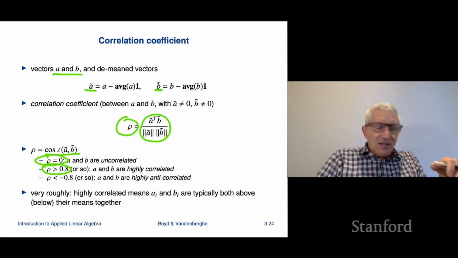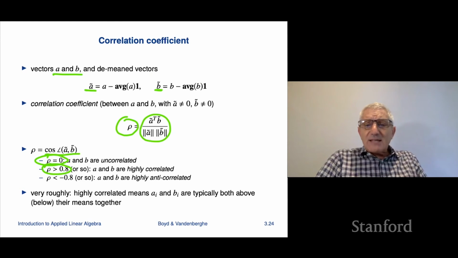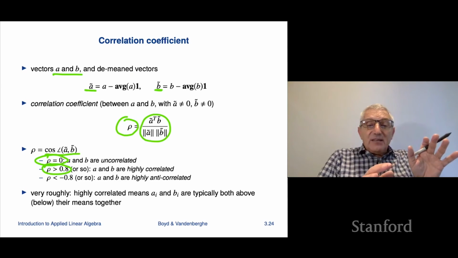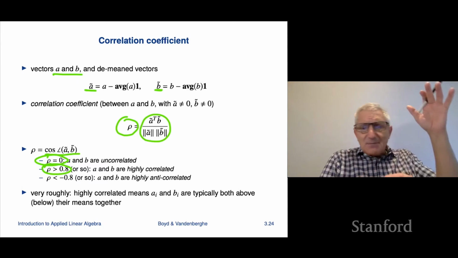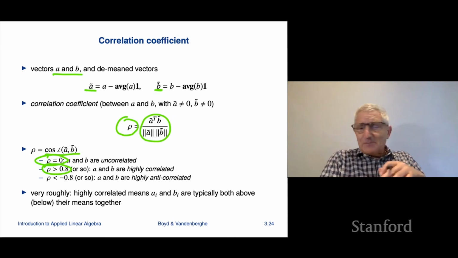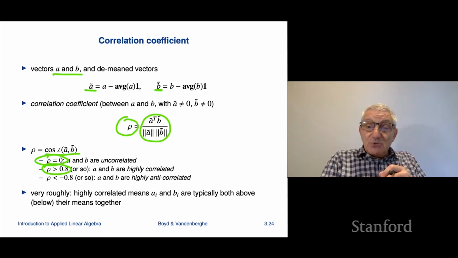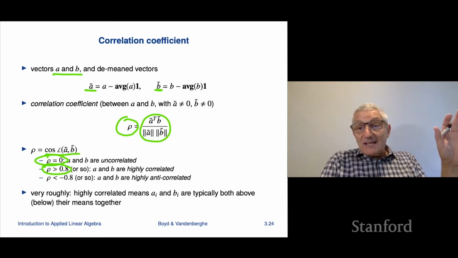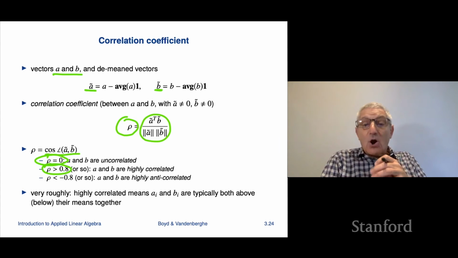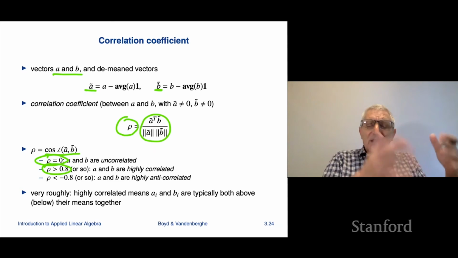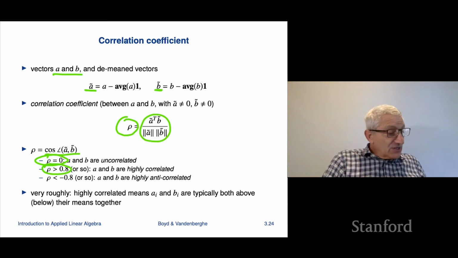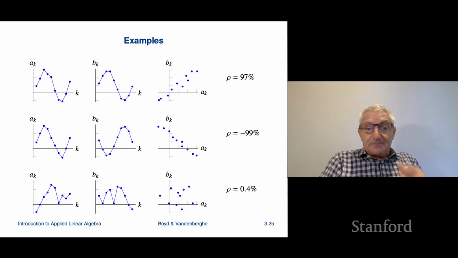It means the following. You take these A_i's and B_i's, and you ask questions like, for what i's are they above their average? And when are they below their average? If that has nothing to do with each other, and sometimes A is above its average and B is below, then they're going to be approximately uncorrelated. If, however, they're highly correlated, what that says is very often when A is above its average, so is B. More or less at the same time, roughly, they're above their averages. So that's roughly the idea here.